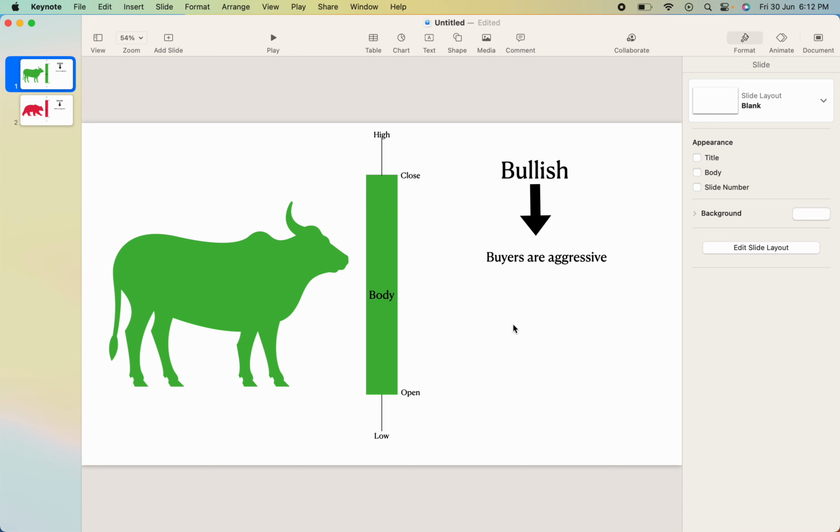Before we go ahead with the candlestick, basically there are buyers and sellers in the market. Buyers are termed as bulls and sellers are termed as bears. So in the stock market, you can imagine there is a fight between buyers and sellers. You may say there is a fight between bulls and bears, and ultimately there has to be one winner. So when the buyers are aggressive, that time bulls will win and they will manage to take the price higher.